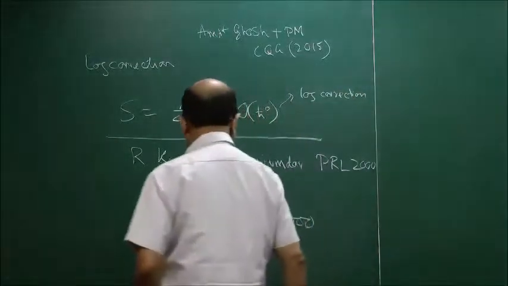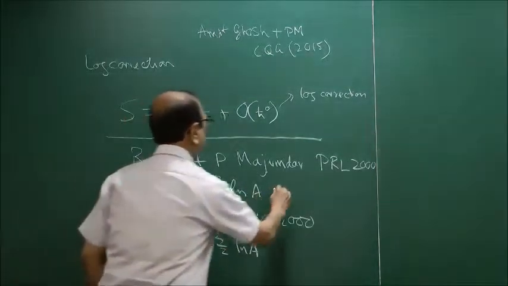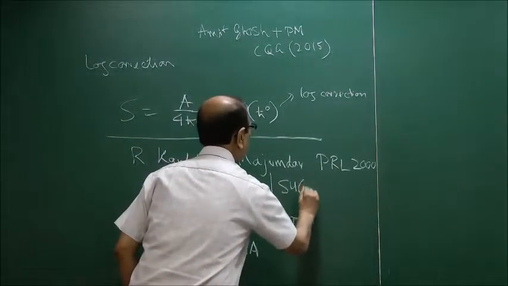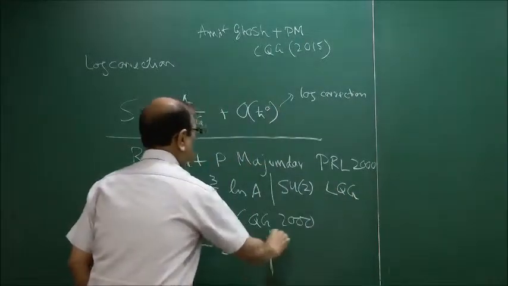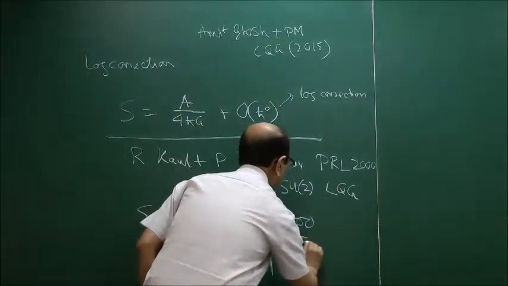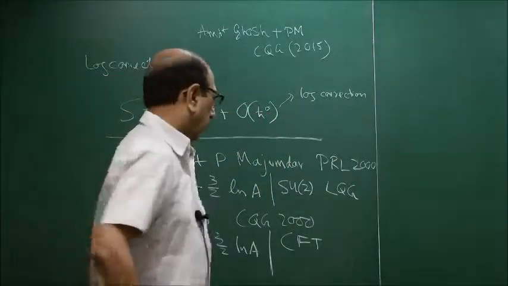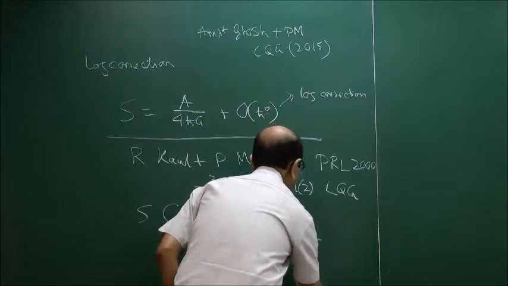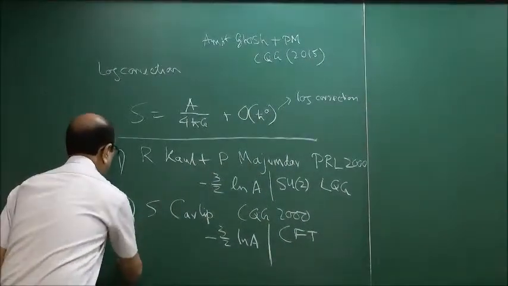But before that, some more of history. So this was the SU2 formulation of loop quantum gravity, and this was some conformal field theory applied to the near horizon symmetries of the black hole. Okay, so this is the first thing. This is the second thing.